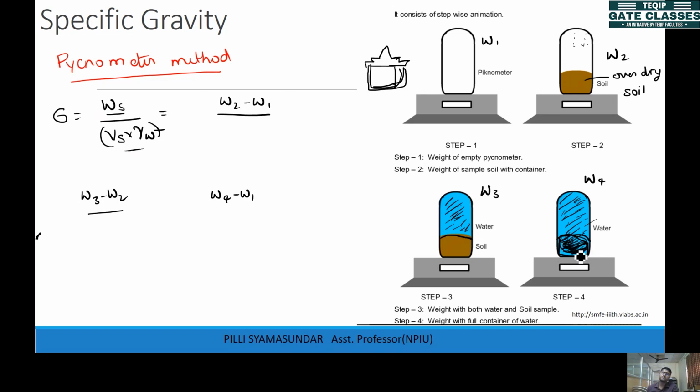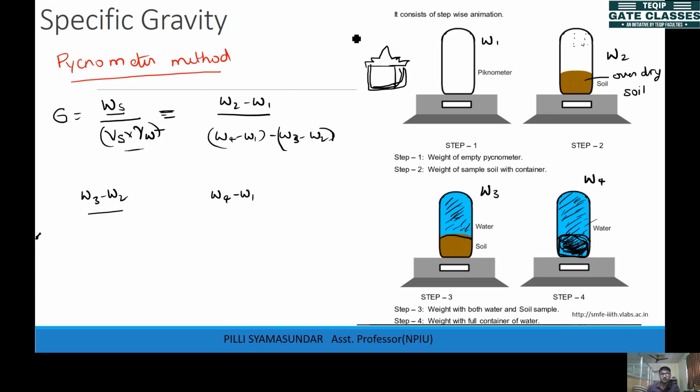So that is your denominator, which is equal to W4 minus W1 minus (W3 minus W2). By having these four weights, you can find out the specific gravity of solids this way, using the pycnometer.